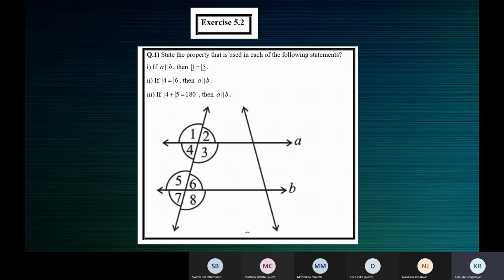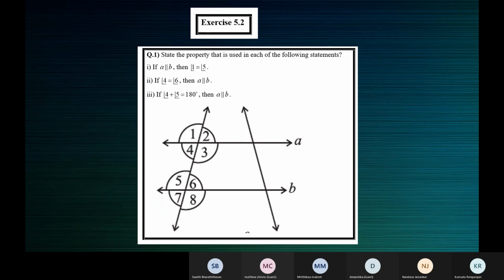If 4 plus 5 is 180, then A is parallel to B. So if a pair of co-interior angles are supplementary, then the two lines are parallel to each other.